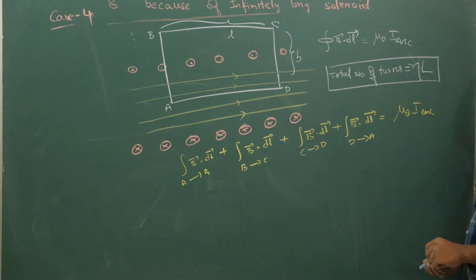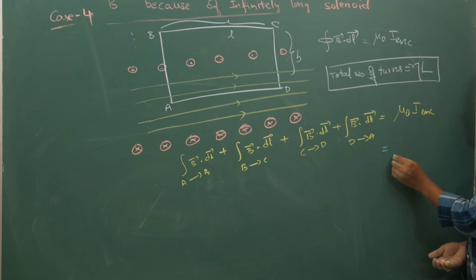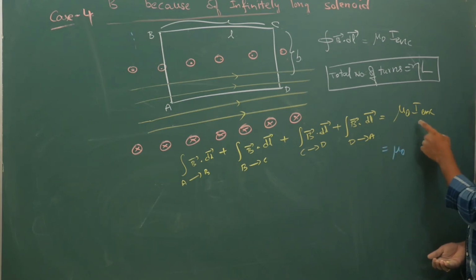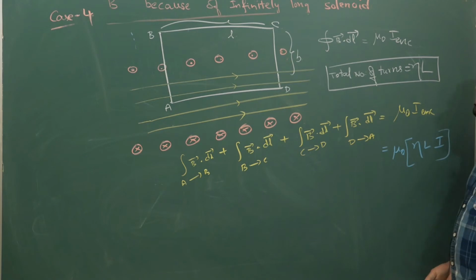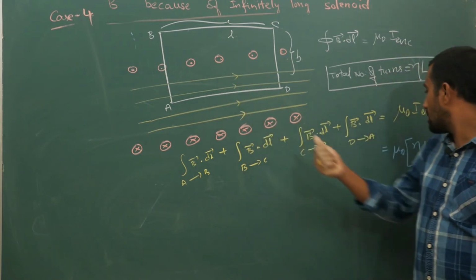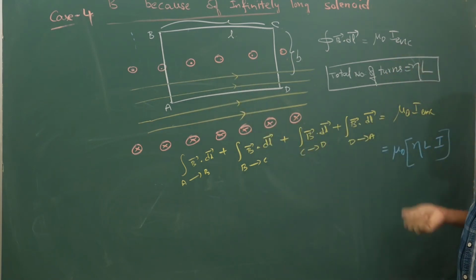Now I enclosed is the total number of turns, small n into L, times I. So total number of turns is nL into I.